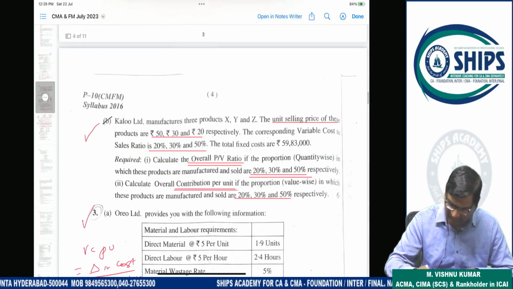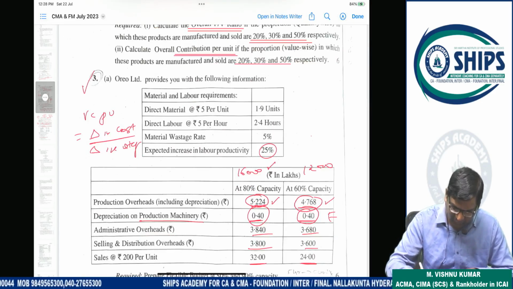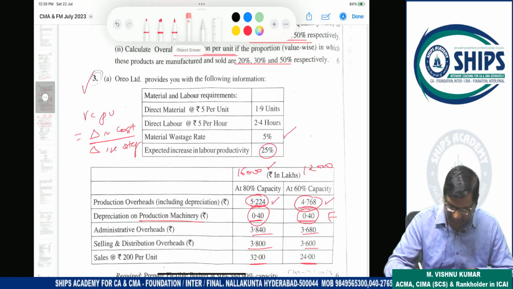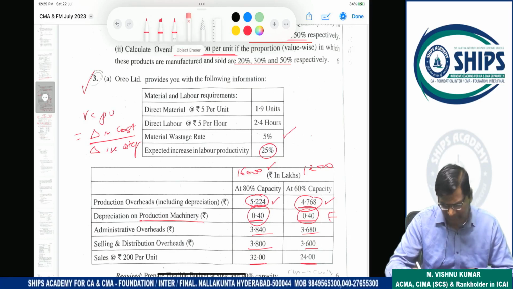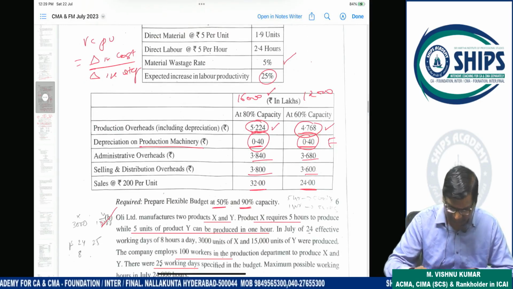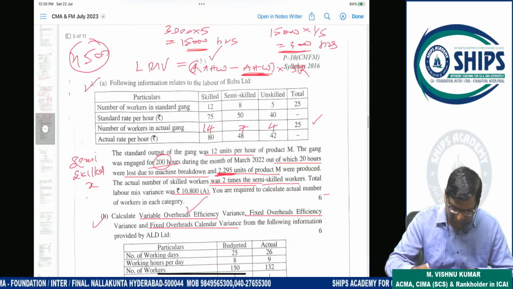Second question, as it is covered in our classes, in budget, these 2 points are generally not covered in budget. This point is covered, but this is covered in direct labor. So this is manageable from my side. But question is covered. This question is covered. This is covered. This is also covered. And this is also covered.